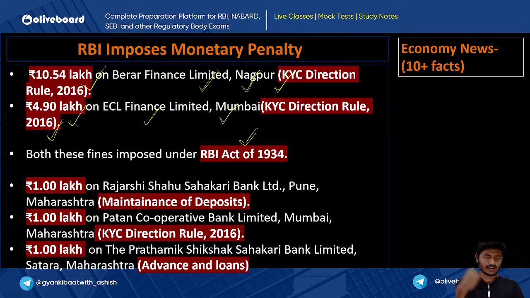We know that if there is any NBFC, the penalty on it is imposed under the RBI Act of 1934. Both of these organizations are NBFCs. So just try to remember the amount of fine that is imposed, the place the NBFC belongs to, and the reason for the penalty. Three things you have to remember whenever anything in the news is associated with a penalty by RBI. First, the amount, here it is 10 lakh rupees, here it is 4 lakh rupees. Secondly, the company's location, here Nagpur, here Mumbai. And thirdly, the reason why RBI has penalized it.